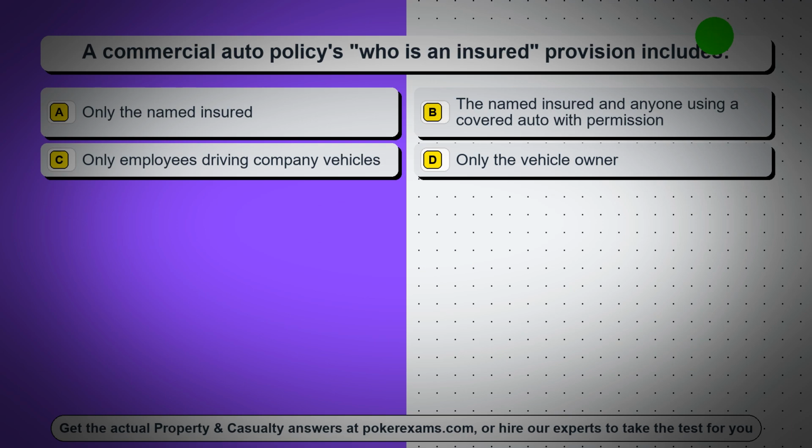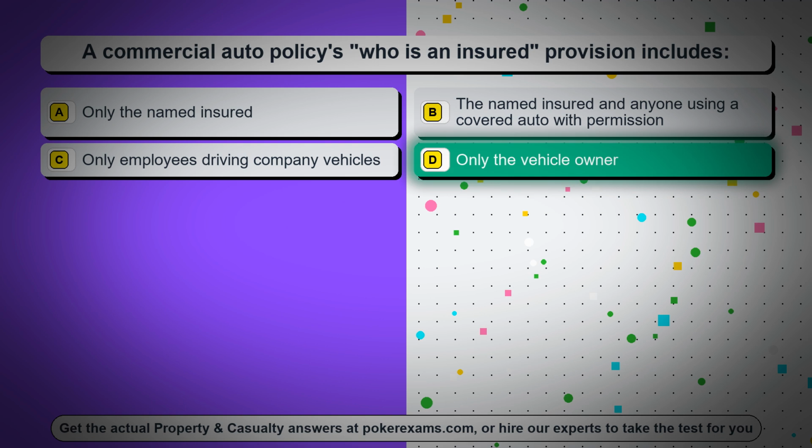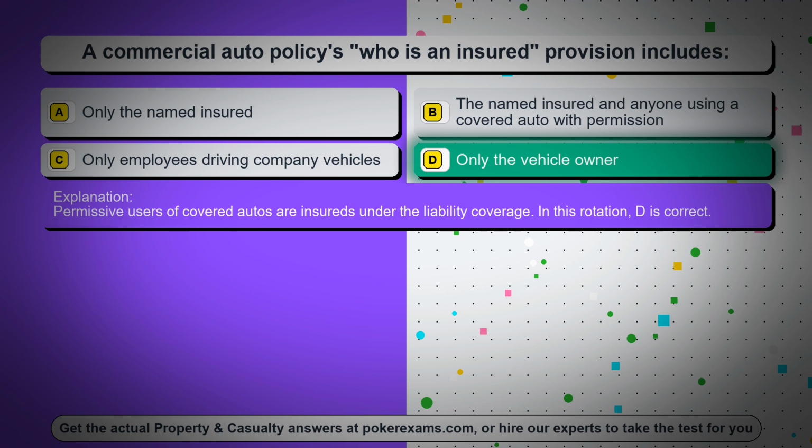Question 14. A commercial auto policy's who is an insured provision includes option A, only the named insured, option B, the named insured and anyone using a covered auto with permission, option C, only employees driving company vehicles, option D, only the vehicle owner. The correct answer is option D, only the vehicle owner. Permissive users of covered autos are insureds under the liability coverage. In this rotation, D is correct.